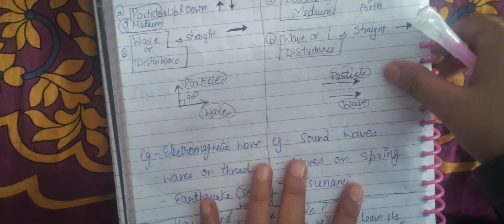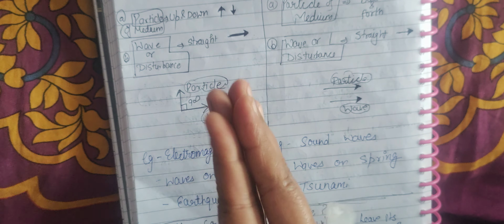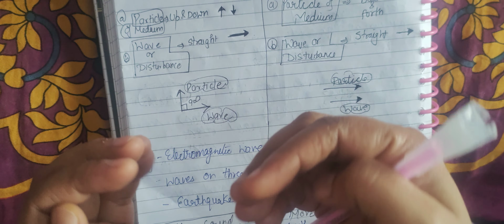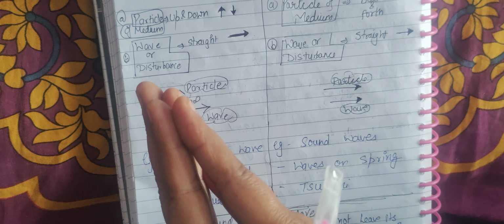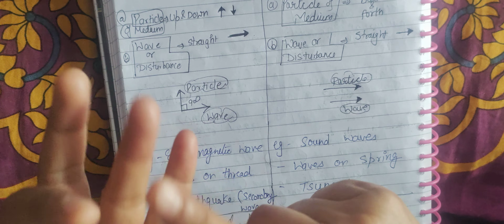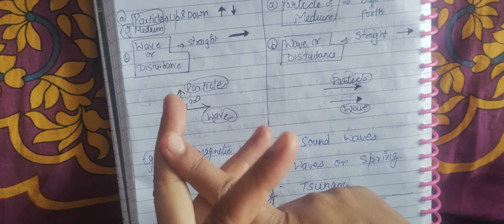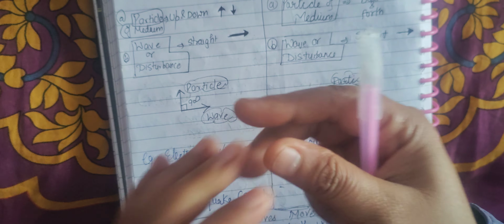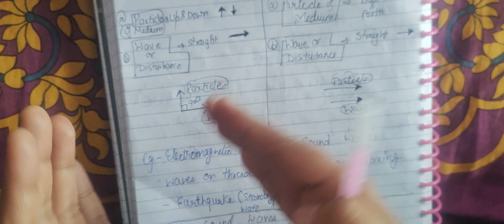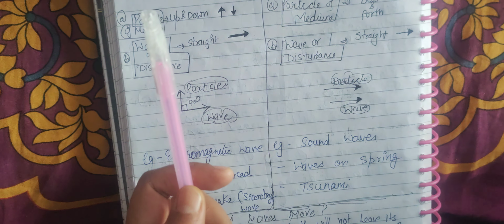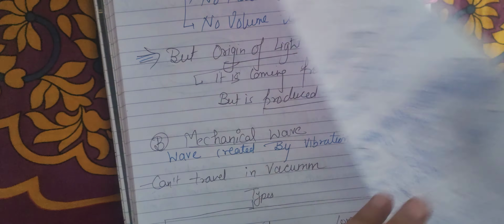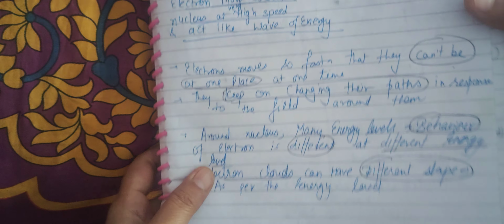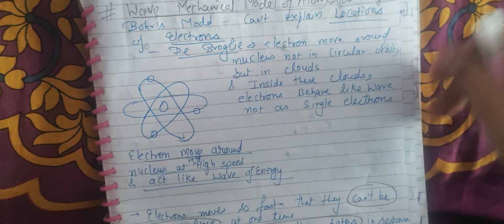Now you have to connect this whole thing with the atom model. We understood the atom model through the Thomson model, then the Rutherford model, then the Bohr model. The Bohr model is the most accepted one. But after the Bohr model, which model came? The de Broglie wave mechanical model. What is given in the wave mechanical model? This is not in this chapter, but the basic concept of this chapter is in this.